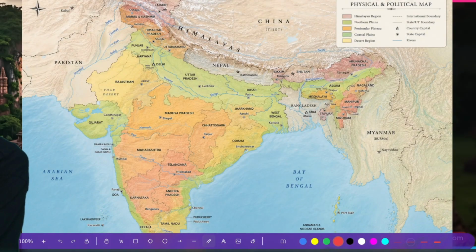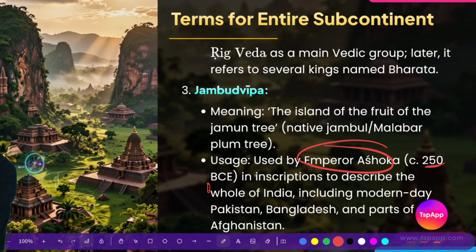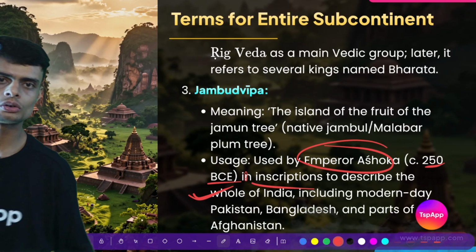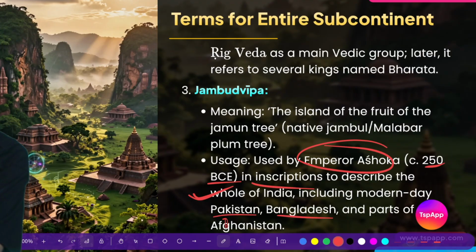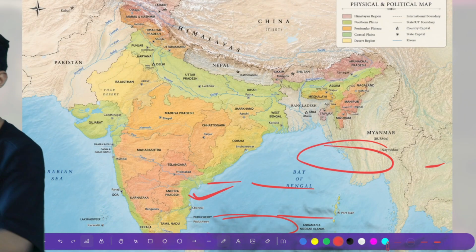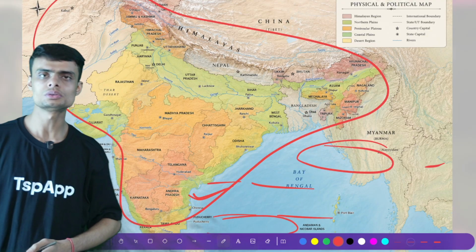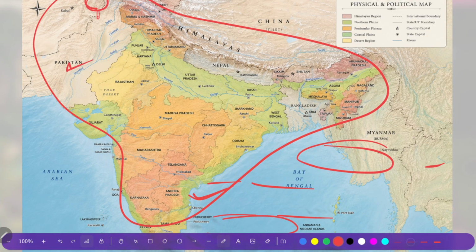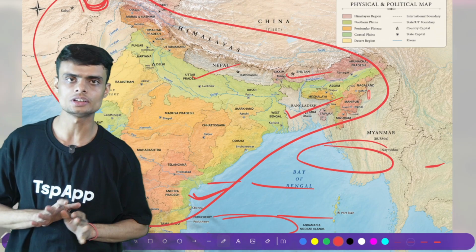Ashoka, the famous king Ashoka, used this term Jambudvip in 250 BCE in his inscriptions to describe the whole of India. And when we say the whole of India, Indian subcontinent, we are also referring to Pakistan, Bangladesh, parts of Afghanistan, because if you see the map of India, the whole of this area is the Indian subcontinent. So it includes Pakistan, parts of Afghanistan, Nepal, Bhutan, Bangladesh. All these countries are actually part of the Indian subcontinent.